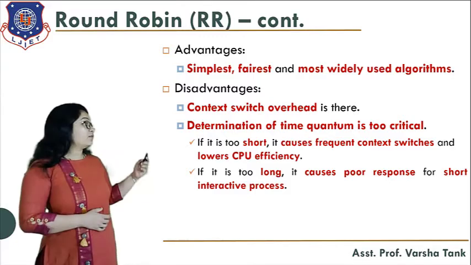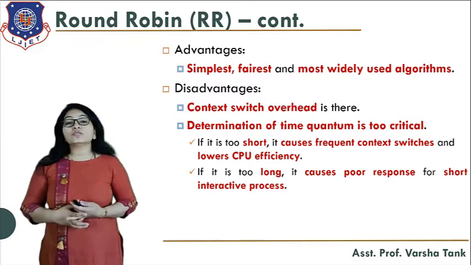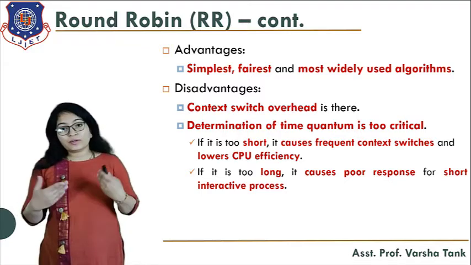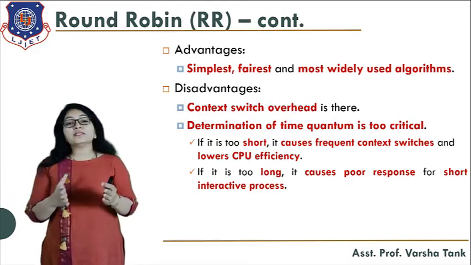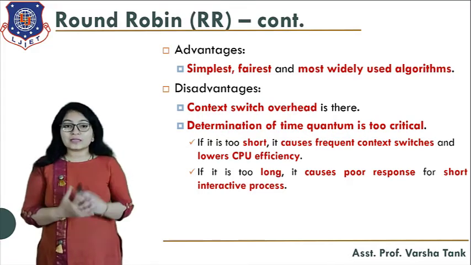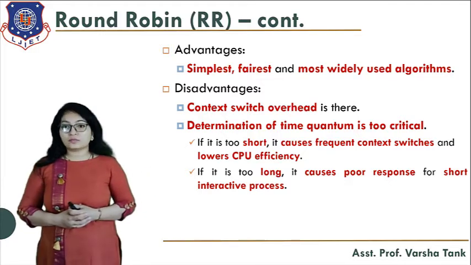Okay, now what are the advantages of this? It is the simplest, fairest and most widely used algorithm. So it is very easy. You just have to define the time quantum and, based on the time quantum, you assign the processes for execution. Got it? Now what are the disadvantages of this?